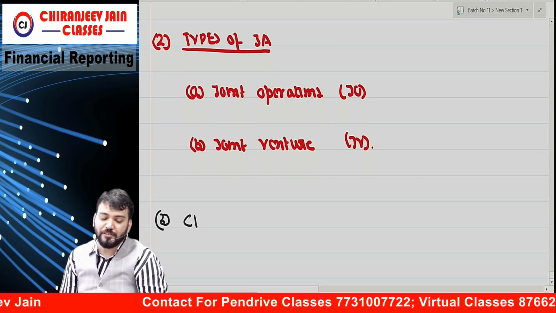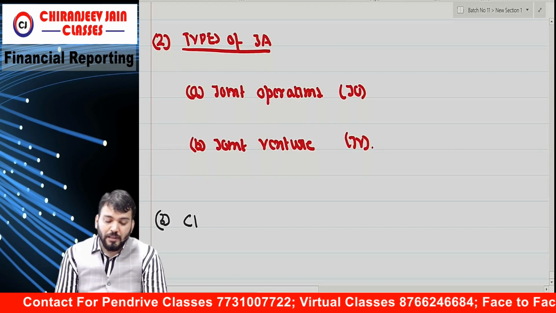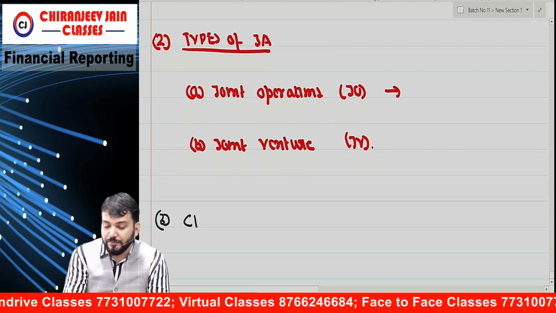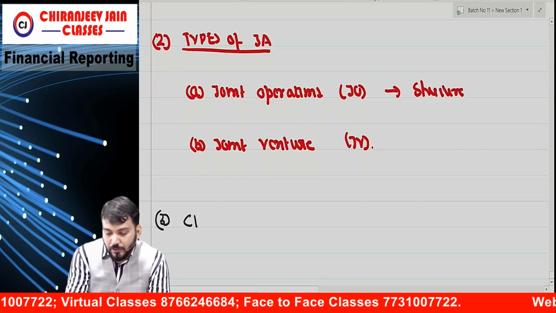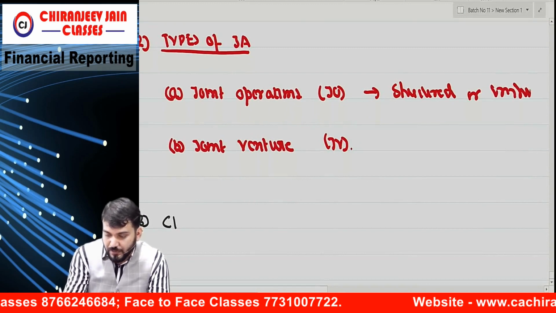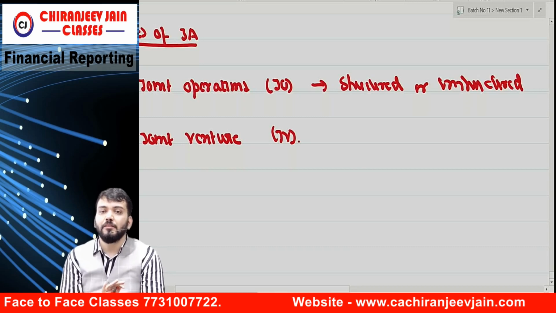There are two types of joint arrangement: one is joint operation, one is joint venture. Okay? Now, joint operation can be structured or can be unstructured. Okay?